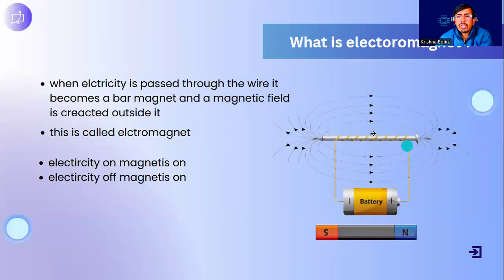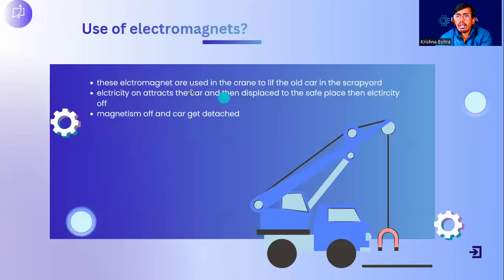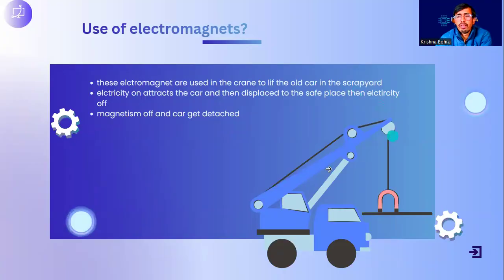Now when we pass electricity through a wire, it behaves like a bar magnet and contains all the properties of the bar magnet. But these electromagnets have one advantage over the traditional magnet. When we pass electricity, they become magnets, and when we cut off the electricity, they become non-magnets, or they demagnetize. For this reason, these electromagnets are used in the crane in the scrapyard to lift the heavy iron object. So we give electricity, it becomes a magnet, attracts the heavy iron object and lifts it, and we displace it to the place where we want, and then we cut off the electricity.